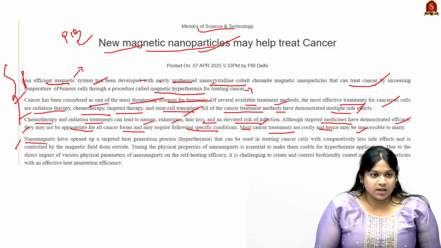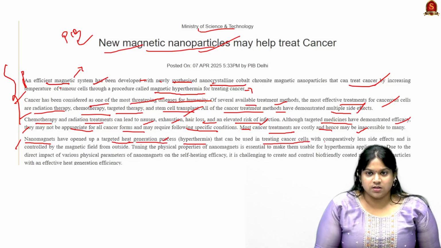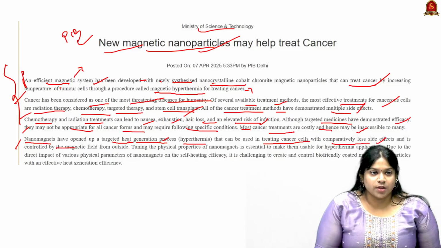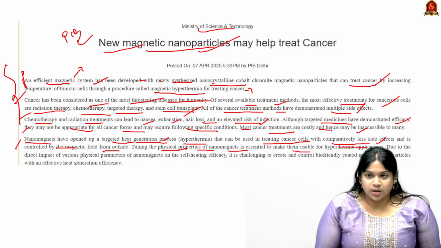So here the nanomagnets have opened up a targeted heat generation process, that is hyperthermia, that can be used in treating cancer cells with comparatively fewer side effects, and it is controlled by the magnetic field from outside. Tuning the physical properties of the nanomagnets is essential to make them usable for hyperthermia applications.